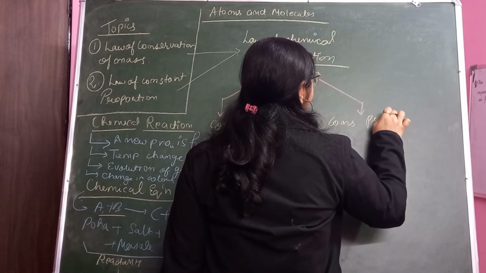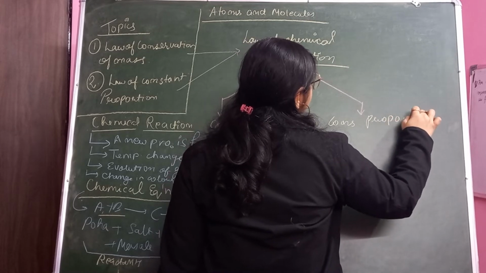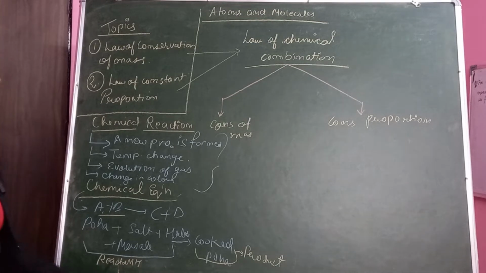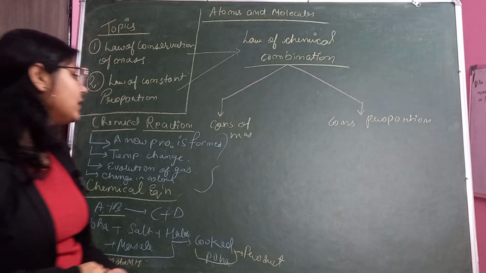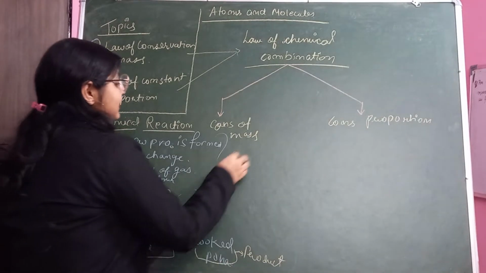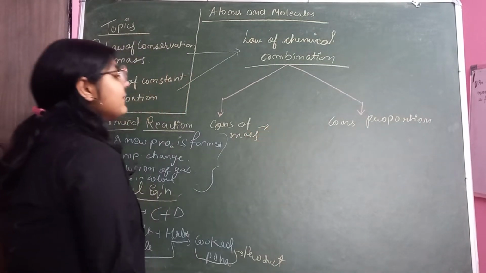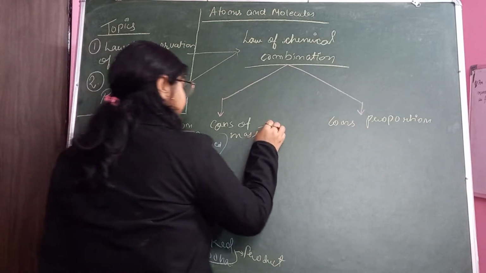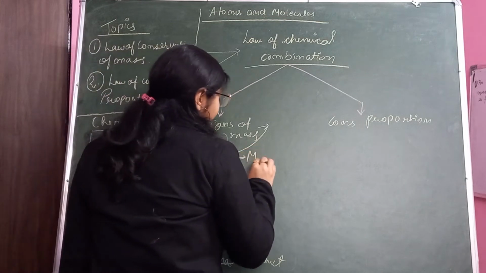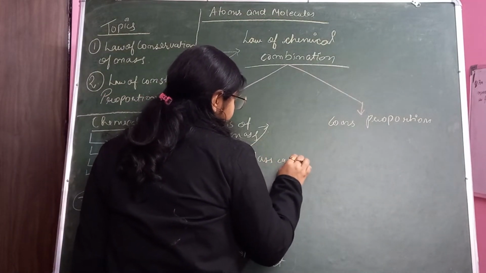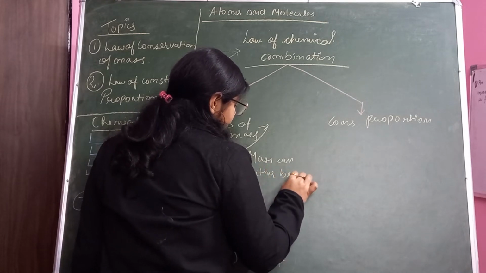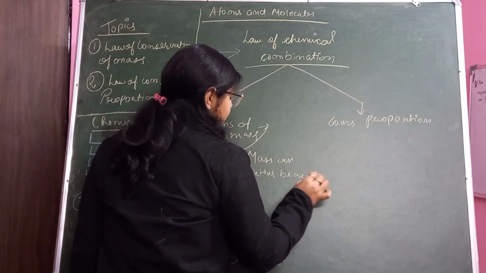Now when I talk about these two laws, then their statement is very important. Okay, आपको इनका statement जो है वो बहुत ही अच्छे से मालूम होना चाहिए. So क्या कहता है कंजर्वेशन ऑफ मास का स्टेटमेंट, देखेंगे. कंजर्वेशन ऑफ मास कहता है that mass can neither be created nor be destroyed.